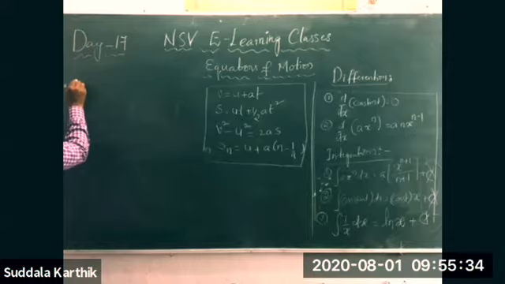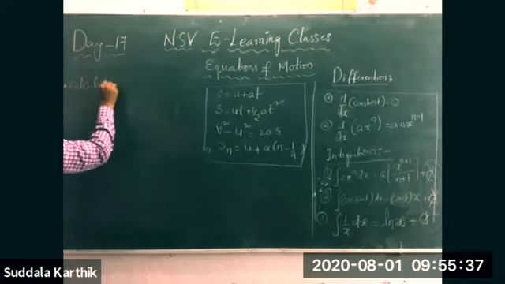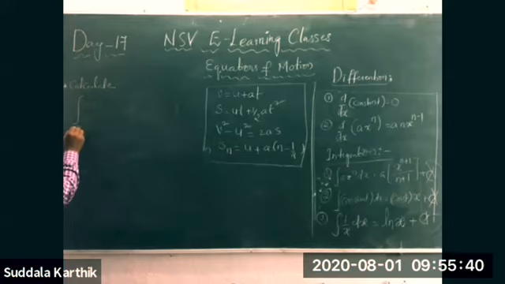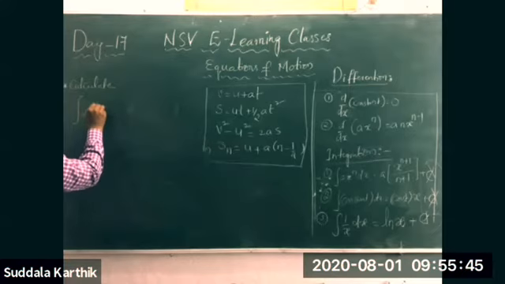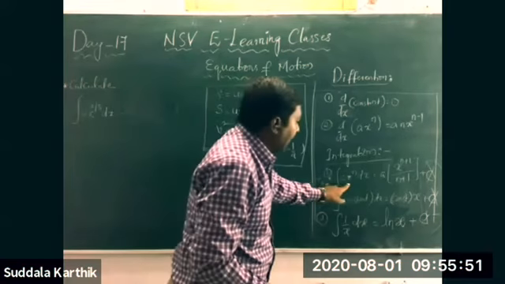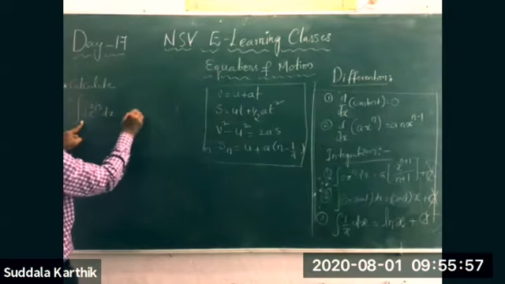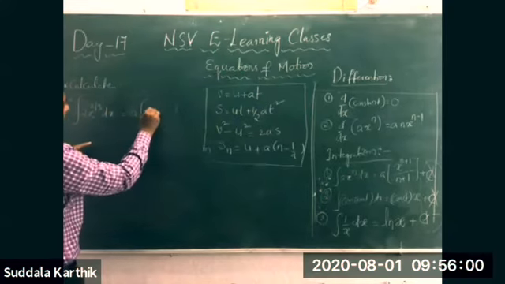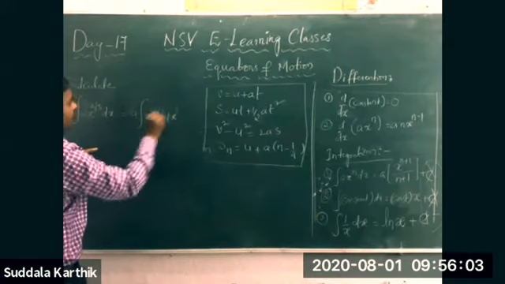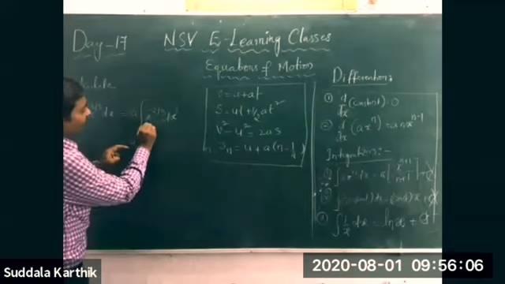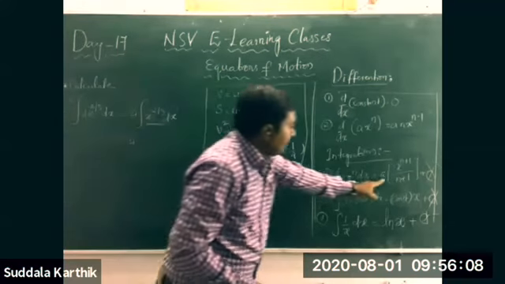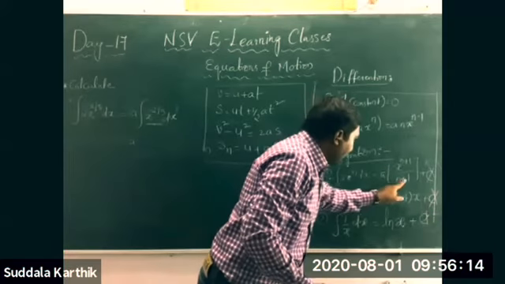So calculate the integral of 2x to the power of minus 2 by 3 dx. It is looking like a x to the power of n dx. So a is outside, and the integral of x to the power of minus 2 by 3 dx. The formula for x to the power of n is x to the power of n plus 1, divided by n plus 1.